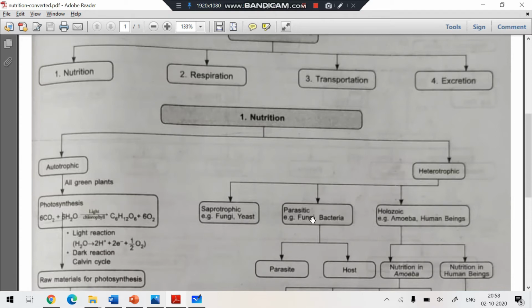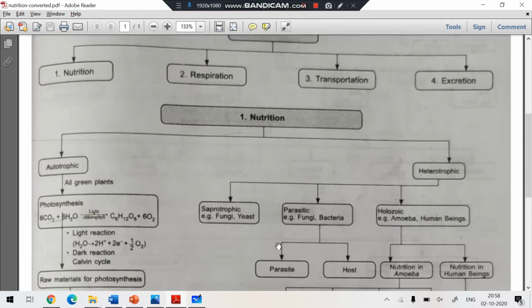Then parasitic nutrition. In parasitic nutrition, the organism depends on another organism. They derive their food from another, a living organism. What is the main difference? Saprotrophs derive their food from dead and decayed matter, and parasites derive their food from other living organisms. Clear? Parasites can be internal or external. The parasite living outside the body of an organism is an external parasite, and the one living inside the body of an organism is an internal parasite.